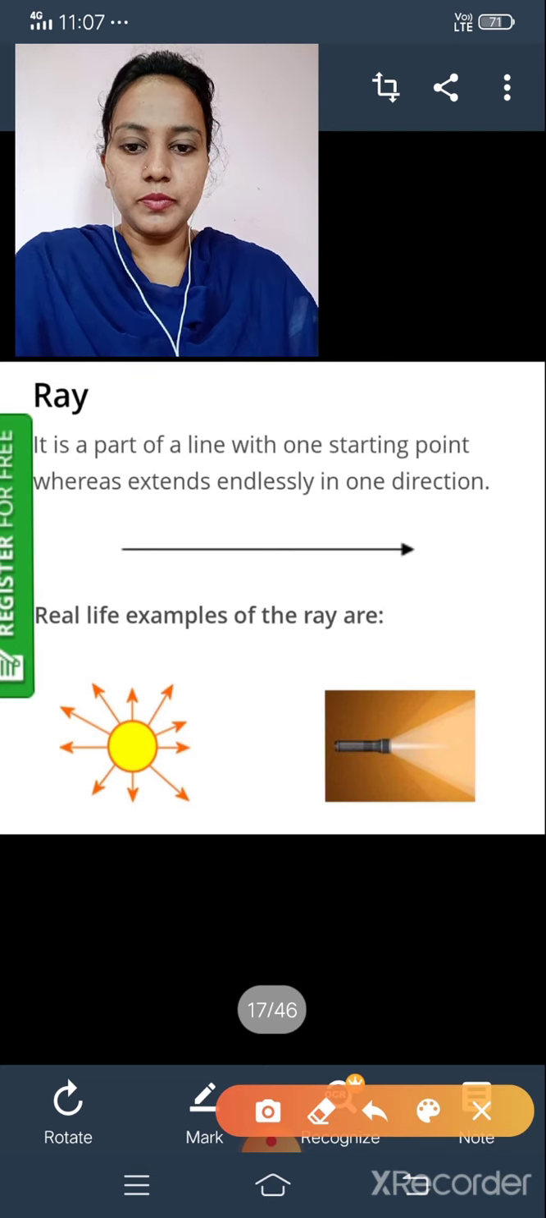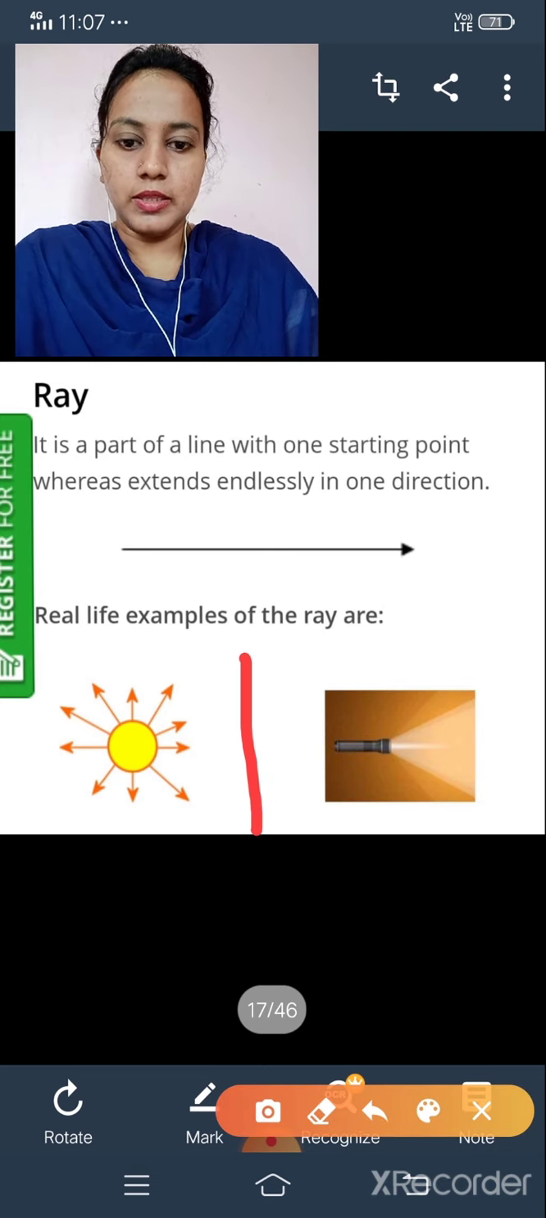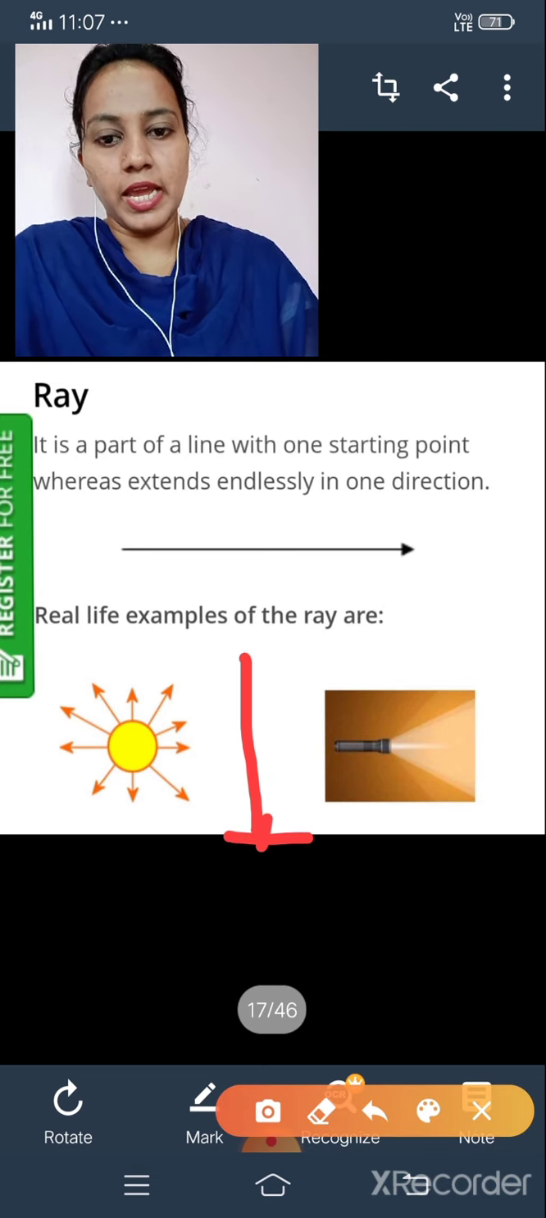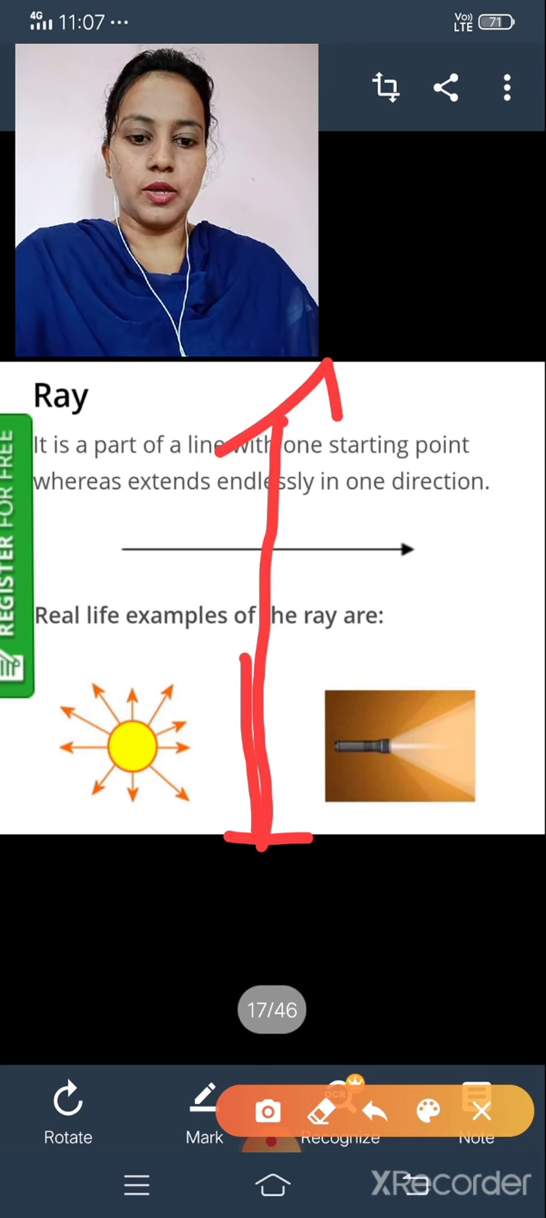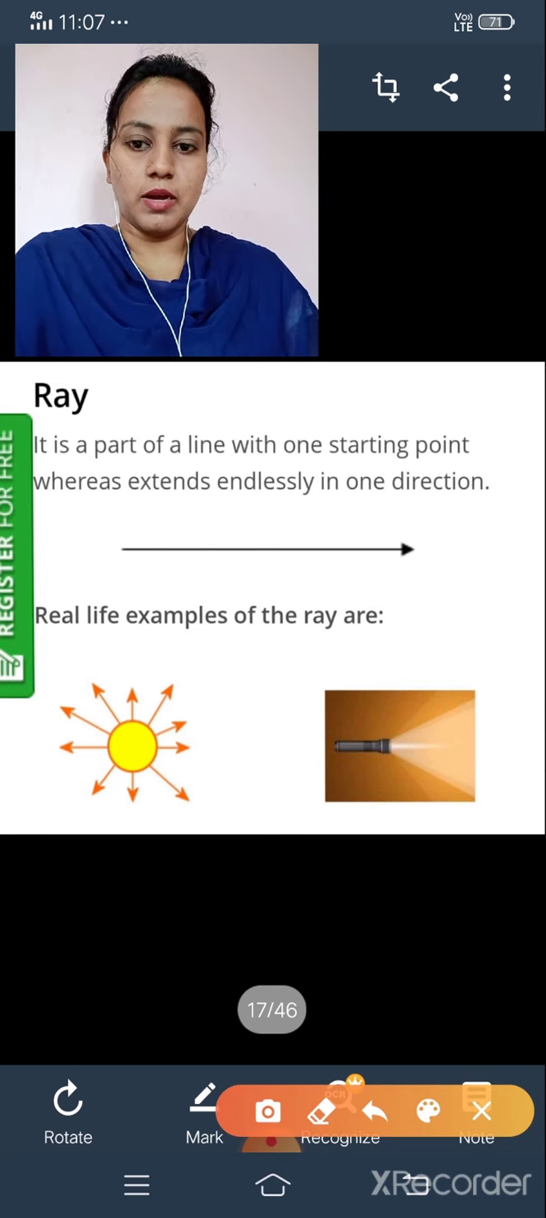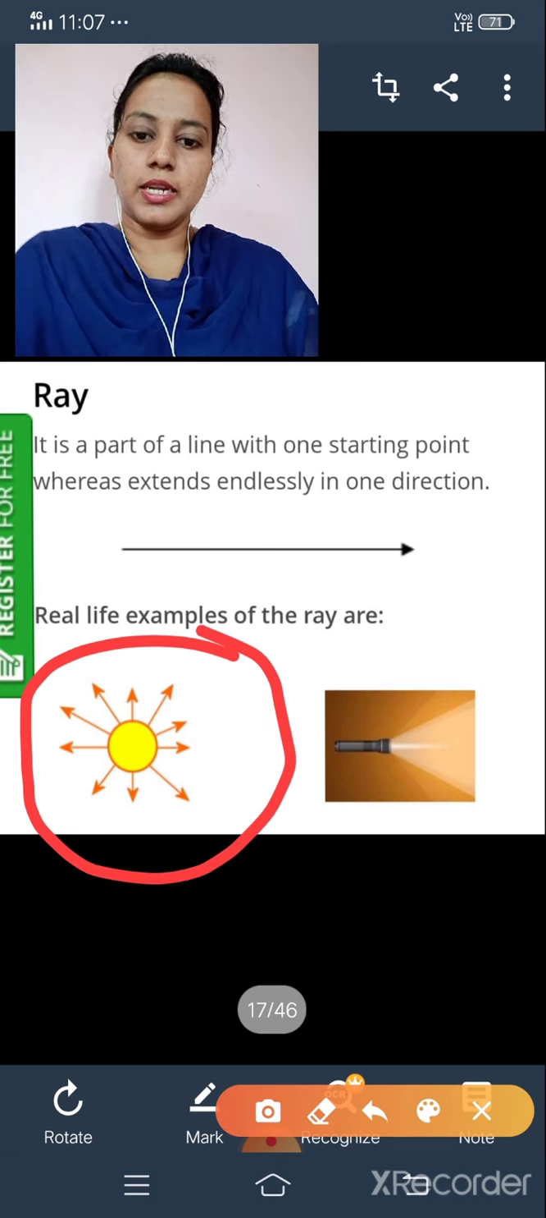See, there is an end point here, but we can extend it like this in one direction, and that is known as ray. For example, sun rays.